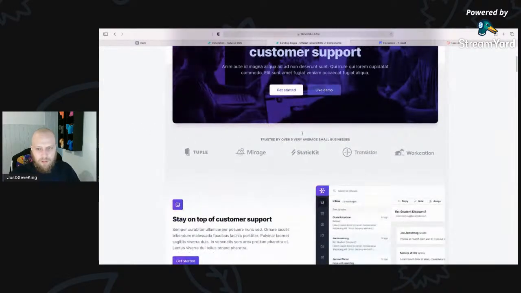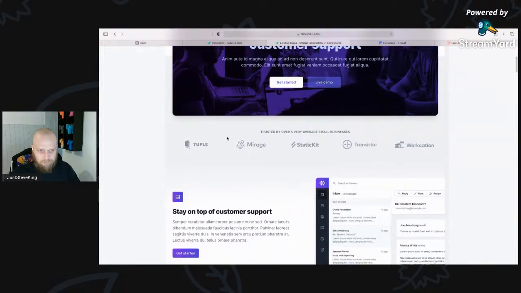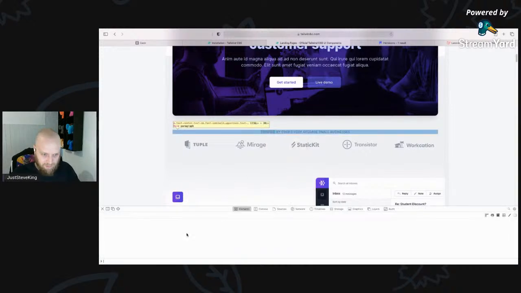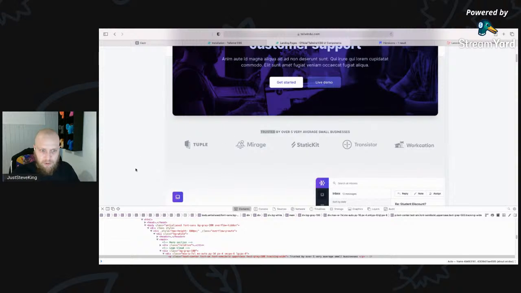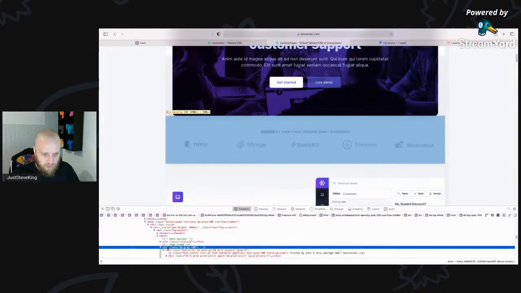So we're probably going to want to show off some cool people that are using this, aren't we? So why don't we just inspect this and grab this. Eventually we'll be able to pull this directly from the application and say, okay, give me the most popular 5 podcasts and grab their logo or something.